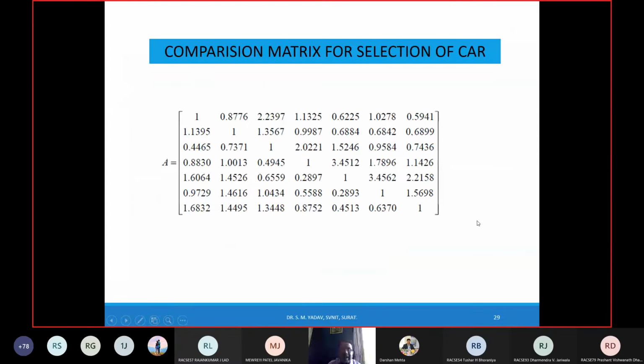Similarly, for the car problem, the luxury car problem which we have seen, how many attributes were there? 7 attributes and 7 brands. After doing a questionnaire survey and analyzing each form, these are the weights derived by the authors for selecting a particular brand of the car. They developed this sort of a matrix for 7 alternatives, 7 different brands of the car, and 7 criteria.